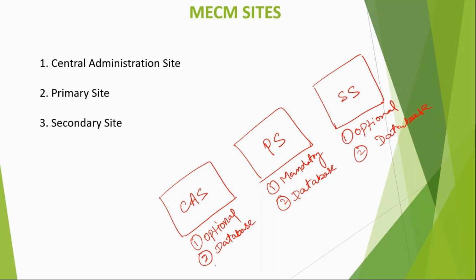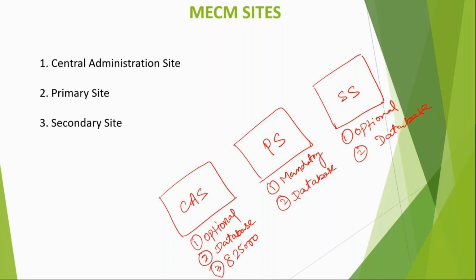Point number three, the central administration site can handle 825,000 devices. Suppose you have a very big organization wherein you have more than 200 or 300,000 devices to manage, then only you install the central administration site.